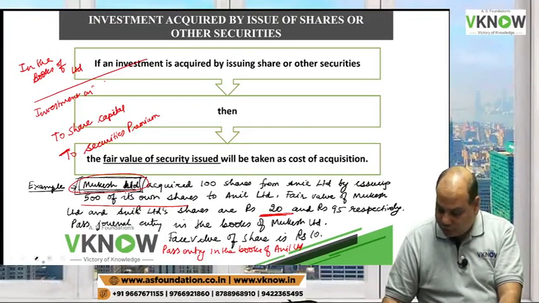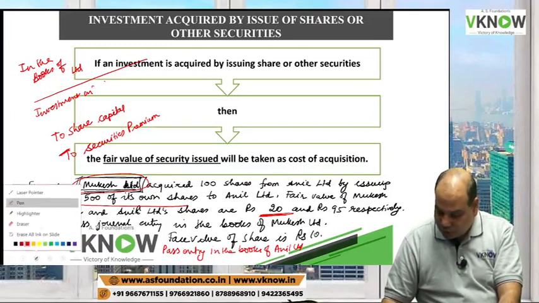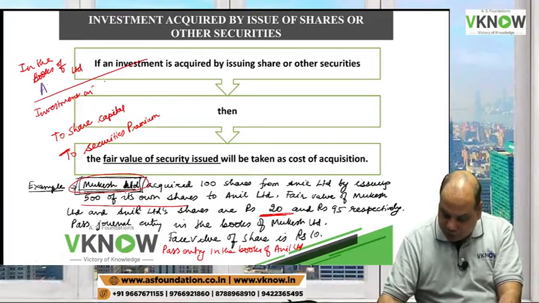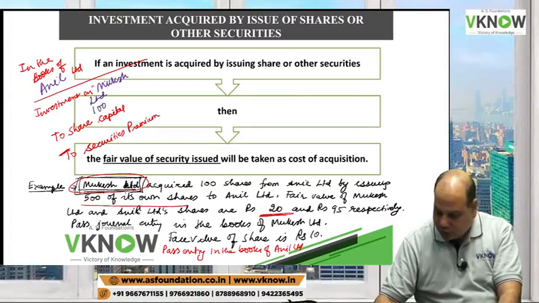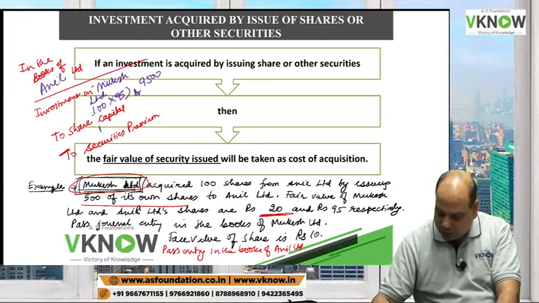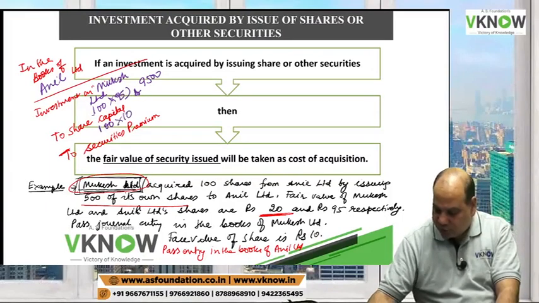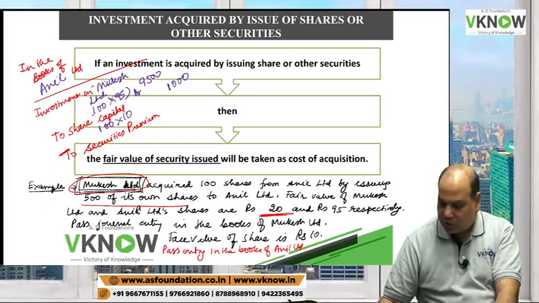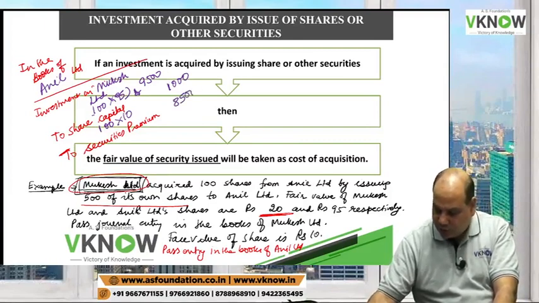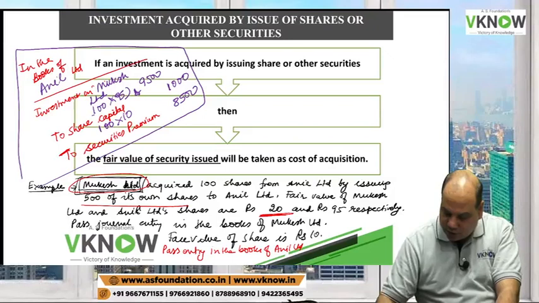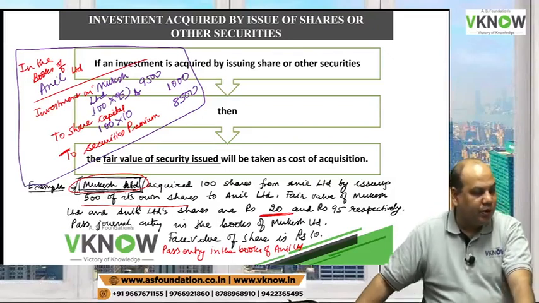So in the books of Anil Limited, write down: investment in Mukesh Limited, 100 shares issued by Anil, market price is 95, debit 9500, to share capital, 100 shares of 10 rupees face value, 1000, and the balancing figure, 8500, securities premium.